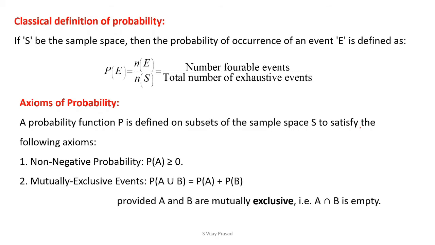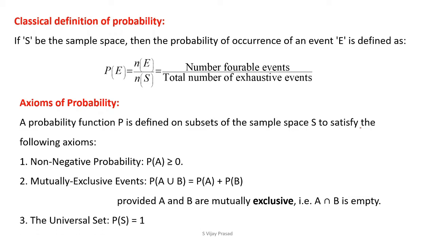Second one, mutually exclusive events. Mutually exclusive means if you take two events A and B, A intersection B is empty. For mutually exclusive events, the probability of A union B is equal to the probability of A plus the probability of B, provided A intersection B is empty.